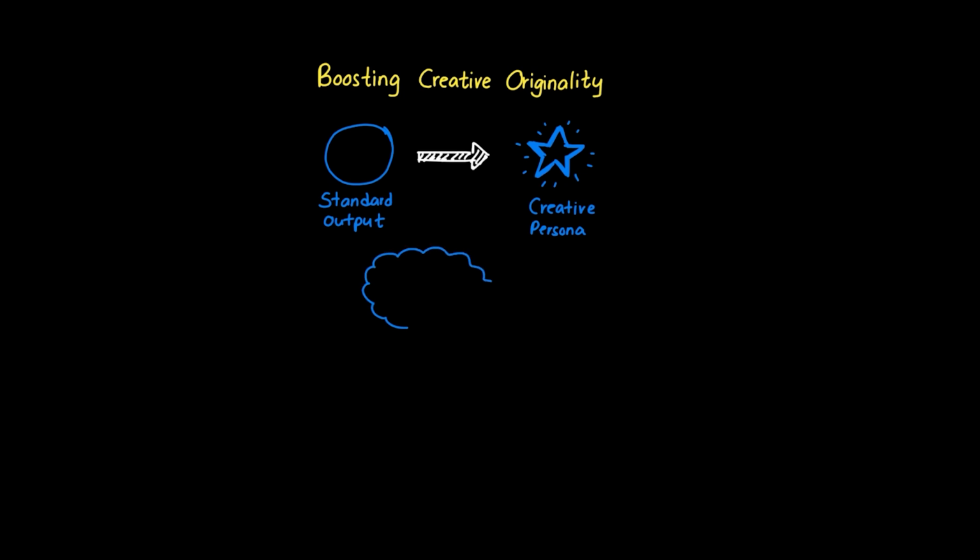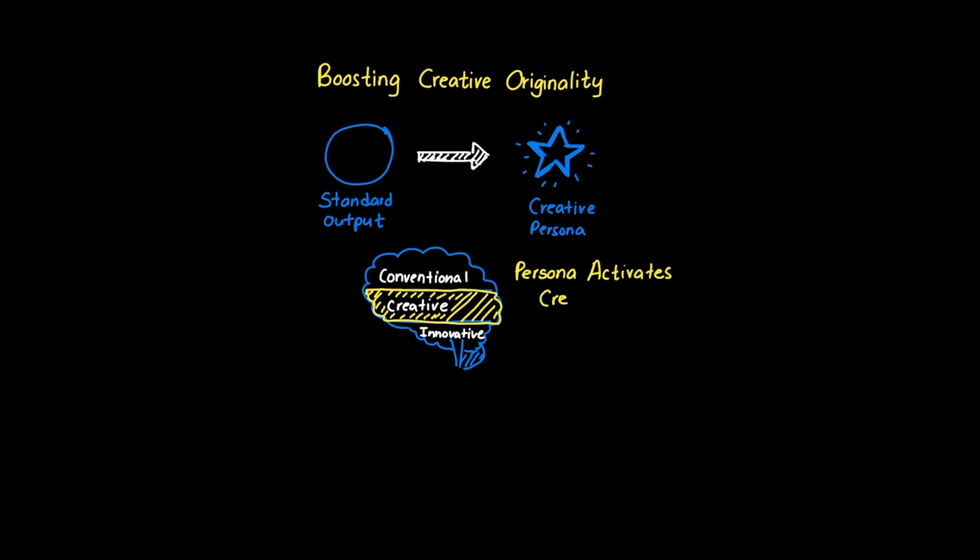When we tell AI to adopt a creative persona, perhaps a surrealist artist or innovative designer, we're not just changing its vocabulary, we're shifting its entire creative paradigm. The AI begins drawing from different parts of its training, accessing patterns from creative masters rather than conventional writers. This is the opposite of adding strict format requirements, which would cage creativity.